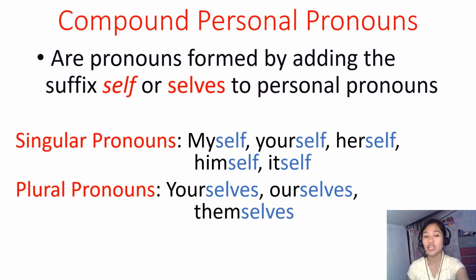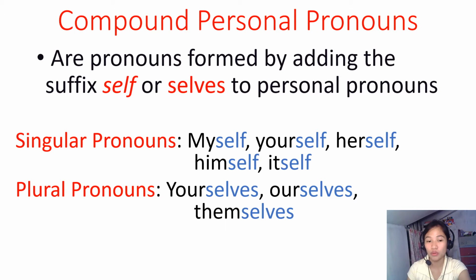We have singular pronouns like my, your, her, him, and it. To make it a compound personal pronoun, we should add self: myself, yourself, herself, himself, and itself. If it's a singular pronoun, you add only self to its personal pronoun to make it a compound personal pronoun.